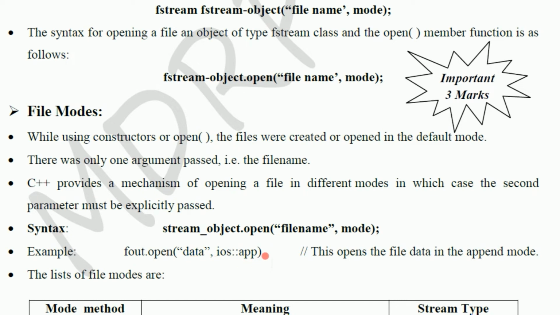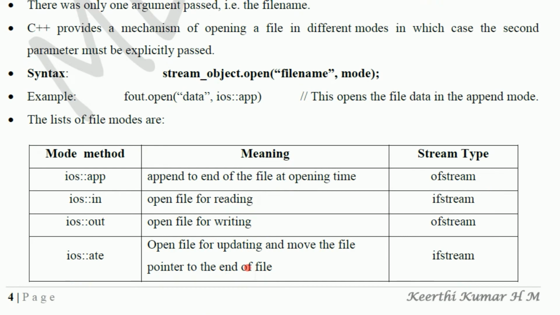Appending means if the information is already there, maybe 5 lines are there, and again I am adding a few more lines. For that purpose, app mode is used. Append at the end, add at the end. That is ios::app. Here we can see different modes. ios::app, append to end of the file at opening time. Stream type is ofstream. An ofstream object is needed to take this ios::app mode.